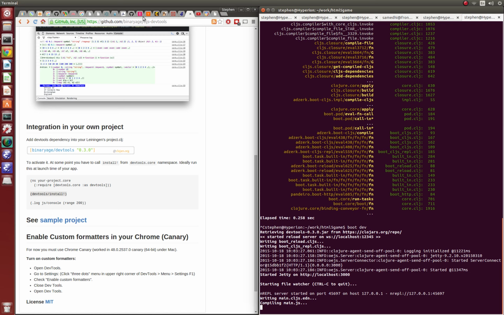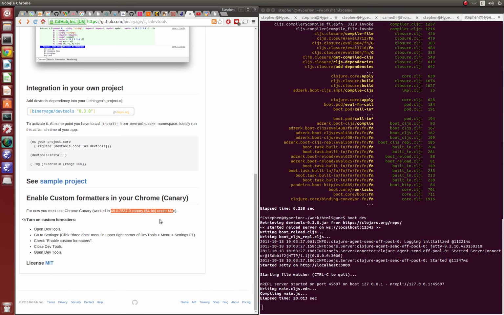Turn on custom formatter. Oh wait, I also need to upgrade my Chrome evidently quite a bit. Well, at least it didn't crash, right? So that's fine. At some point in the future this may work, but I'm going to need to update my Chrome, which I should be doing anyway. I'm not going to do this in the video. So never mind. I'll see if I get this working on my own, and then next time I'll show it to you. It'll either work or not, and that'll be cool.